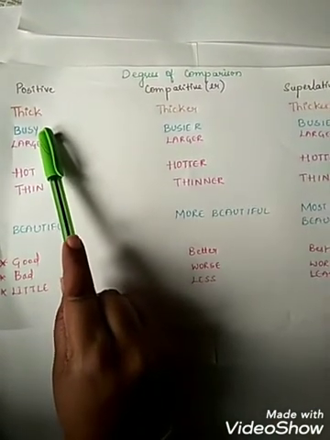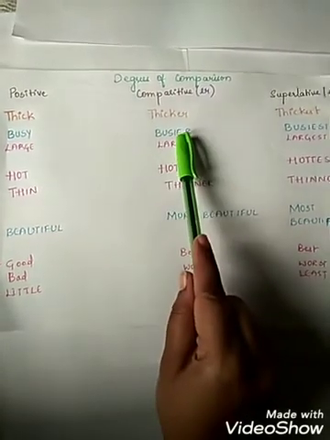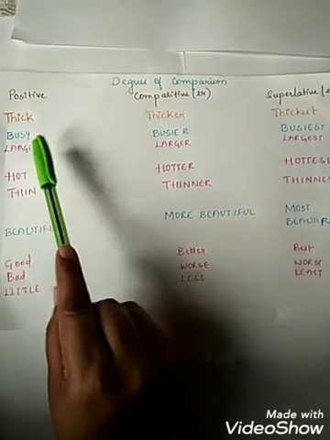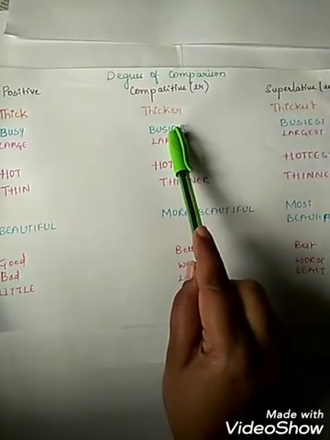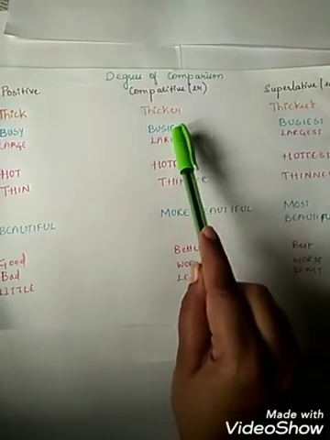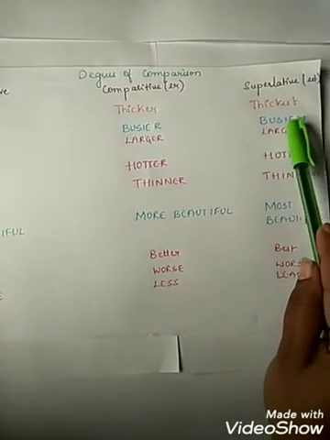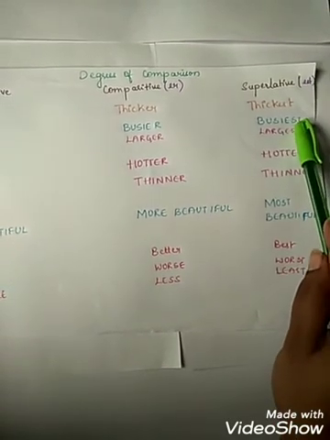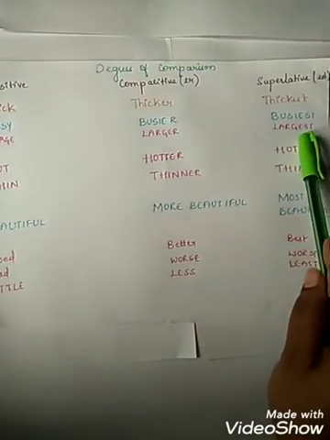For a word which ends with Y, instead of Y we will write I. Understood? In the positive degree, we write Y only, busy. But in the comparative degree, instead of Y we write I and add ER, so it becomes busier. Next is busiest. Here also instead of Y we write I and add EST, so it is busiest. The next is large, larger, largest. Understood?